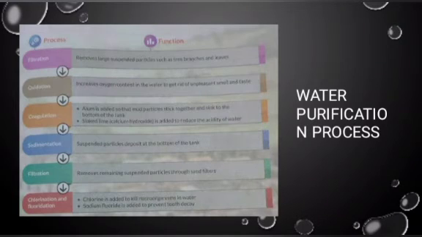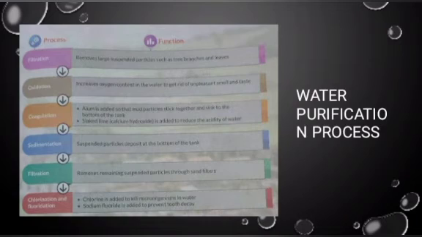Water purification process. The filtration process removes large suspended particles such as tree branches and leaves. Oxidation increases oxygen content in the water to get rid of unpleasant smell and taste. Coagulation: alum is added so that minute particles stick together and sink to the bottom of the tank.